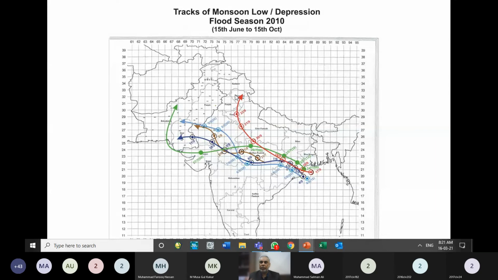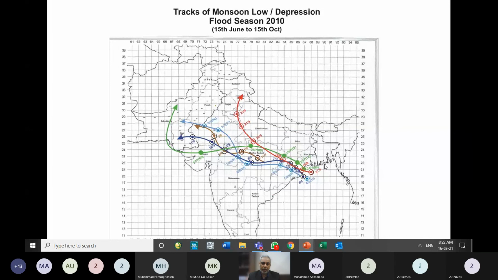And if some barrier or some suitable mechanism is created, that weather system is lifted up. It might be because of orographic lifting, or it might be because of convective lifting. Then rainfall occurs in different parts of Indo-Pakistan and other areas. So this monsoon system is not only specific to Indo-Pakistan, it generates rainfall in many countries around the world.